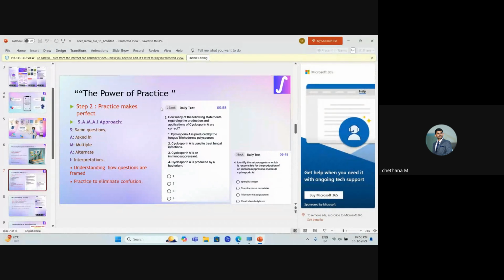If you just click on daily test, then only you can see these questions. I had actually put those questions here, but it's not showing. See, you can see the comparison. I'm displaying it, ma'am. Now I can see. See, you can see, right?